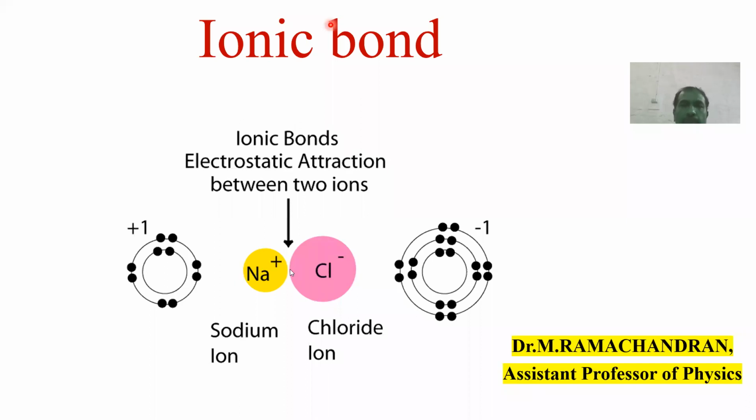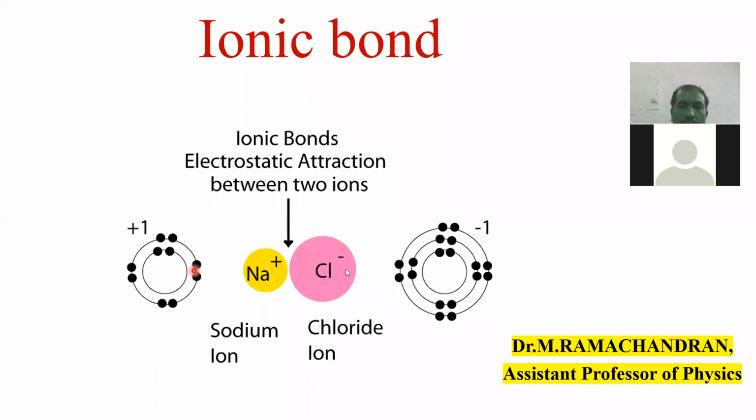The outermost shell electrons recombine and come to a stable equilibrium, and that is how the bond is formed. In this situation, an ionic bond is formed because sodium is a metal and chlorine is a non-metal. Sodium has 11 electrons, chlorine has 17 electrons. In this situation the sodium atom loses one electron to the chlorine atom. The chlorine atom accepts the one electron.